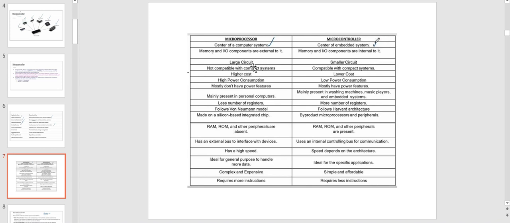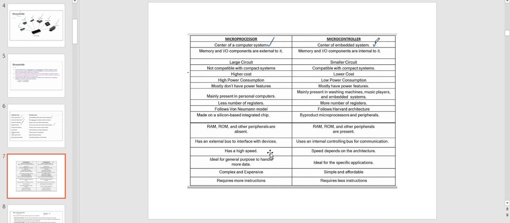A microprocessor is a large circuit and a microcontroller is a smaller circuit. Cost wise, the microprocessor has high cost and the microcontroller has lower cost. In a microprocessor, RAM, ROM, and other peripherals are absent, that is, external to the microprocessor. In a microcontroller, RAM, ROM, and other peripherals are present.